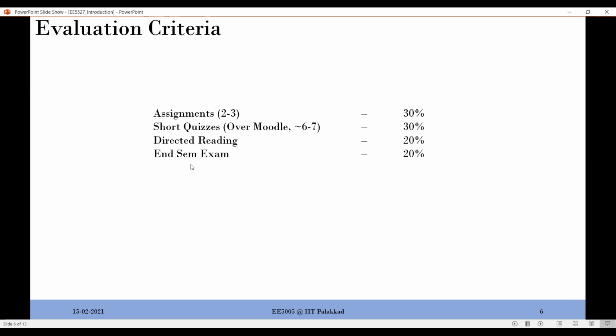And then of course there will be an end-sem exam, and this will be the time-bound usual exam, and that is sort of mandated nowadays. So there is a 20% weightage on that, but 80% is almost like continuous assessment, so there is not too much time-bound pressure for you in these cases. And last will be 20% end-sem.